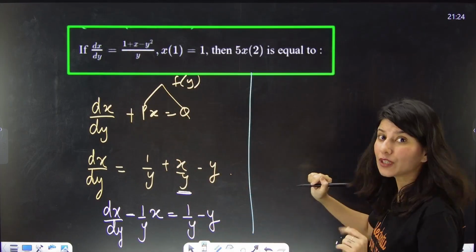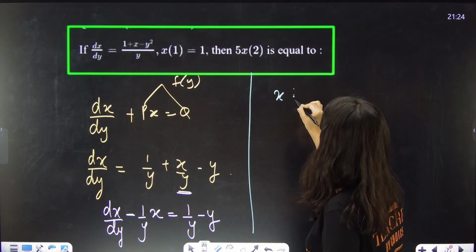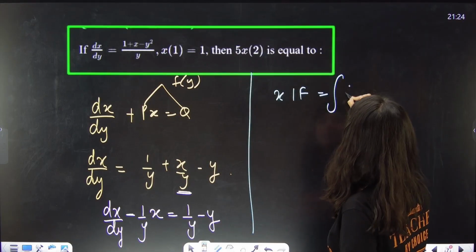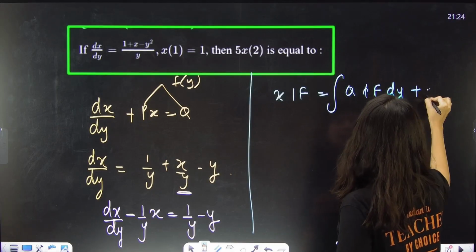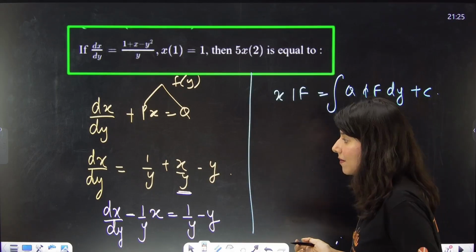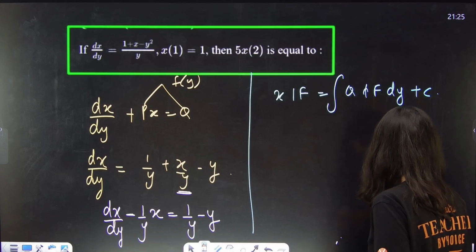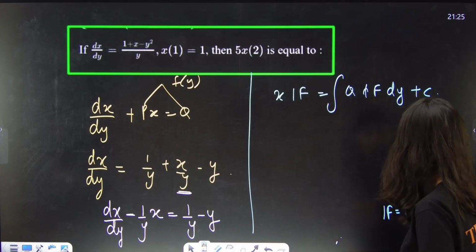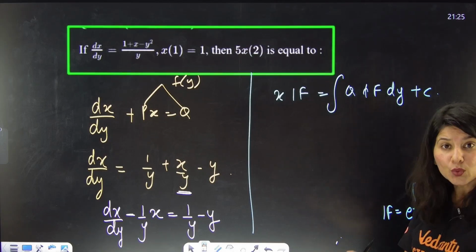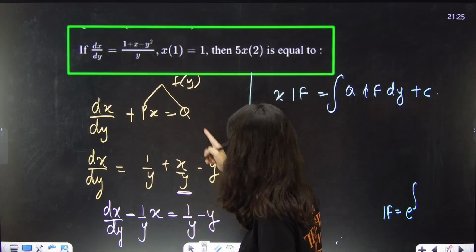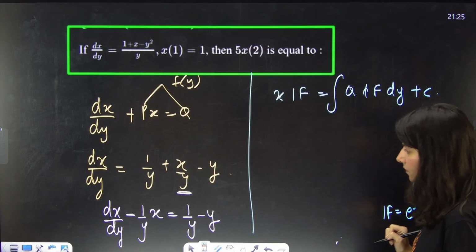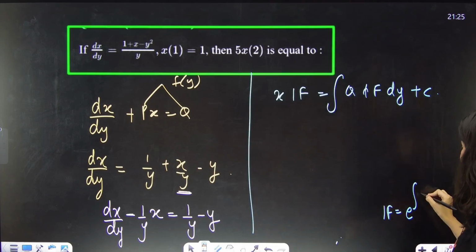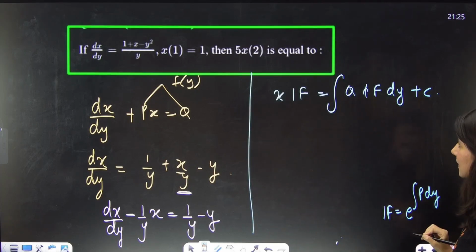Okay, now what is the solution? So x into the integrating factor equals the integral of q times the integrating factor dy plus c. Correct, this is the solution. But ma'am, we need to know the integrating factor, right? The integrating factor is e raised to the power integral of p dy this time. Where is p? Something which is written with x. This is the integrating factor.